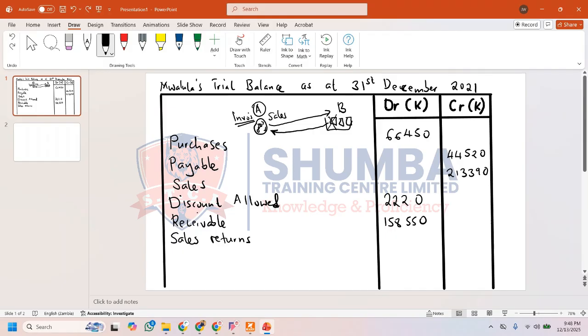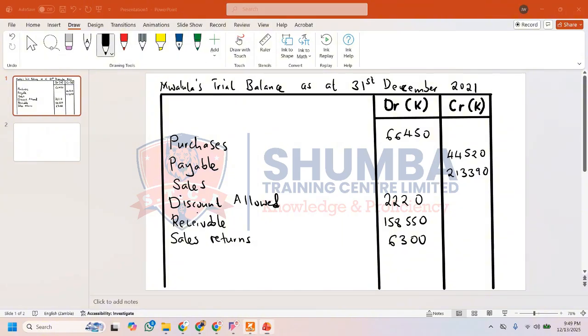So a sales return is reducing the value of the sales. Therefore, we debit a figure for sales return, and that is 6,300. So you see that this sales return is reducing the value of sales. Perfect. Let me just erase this illustration. I hope you have understood the illustration I gave about sales returns.